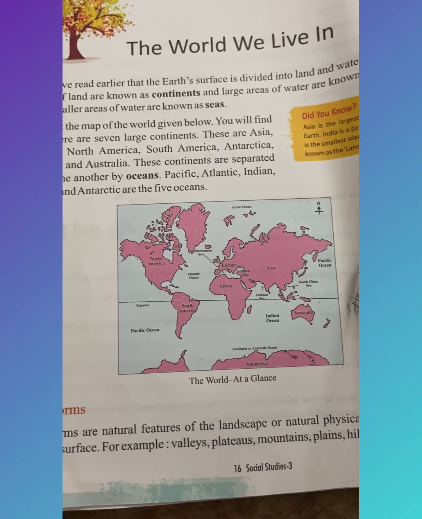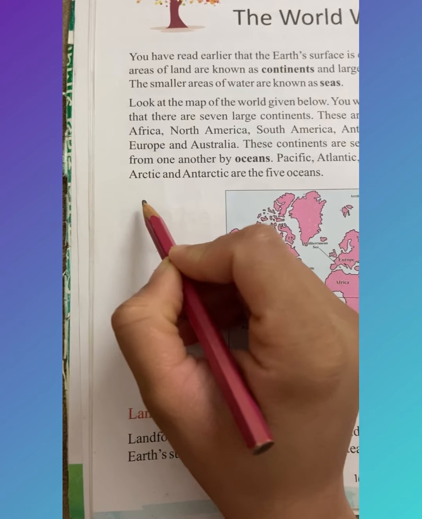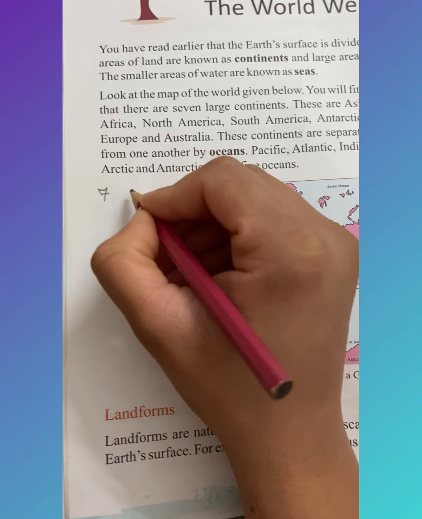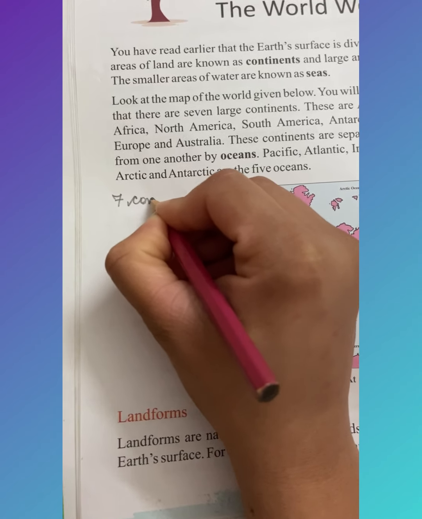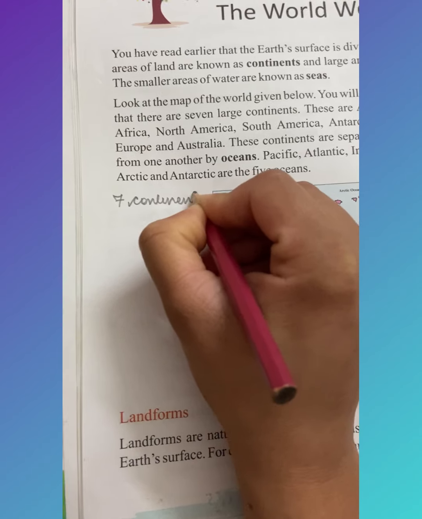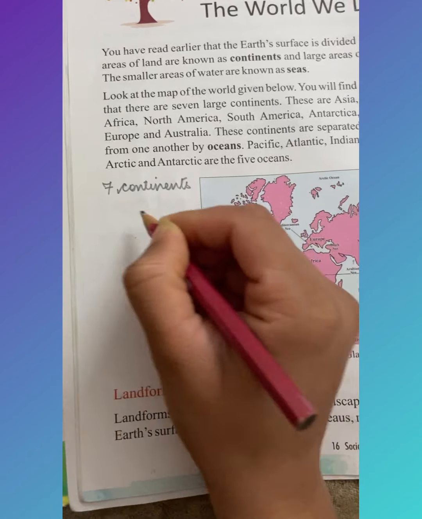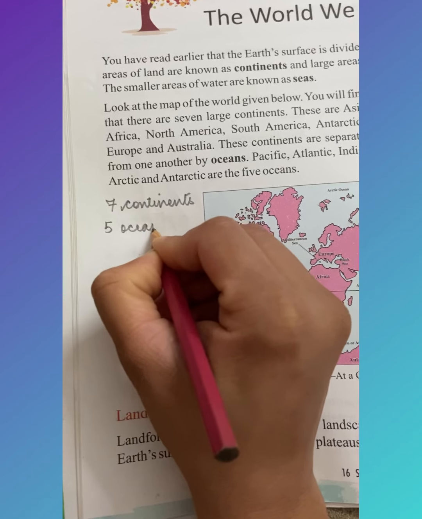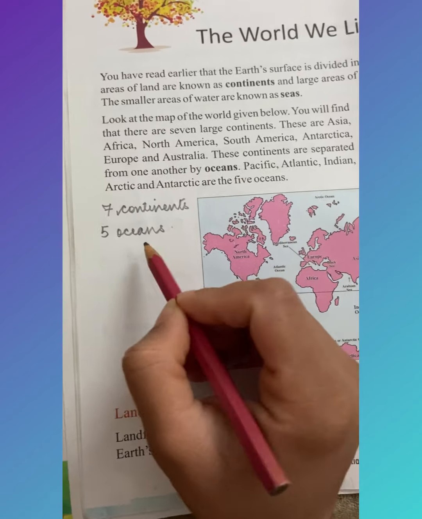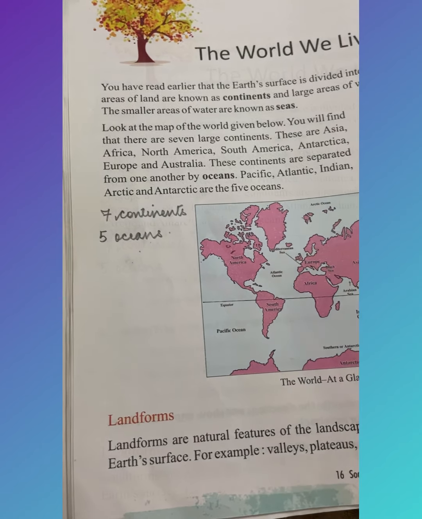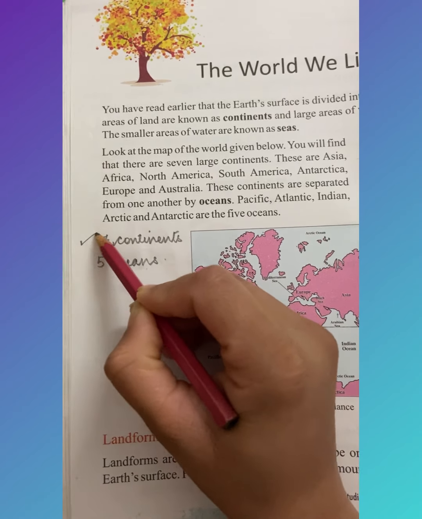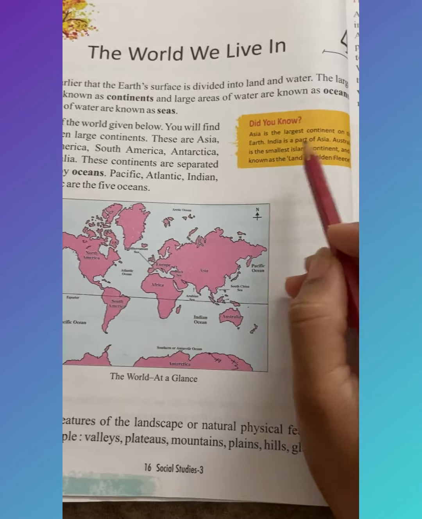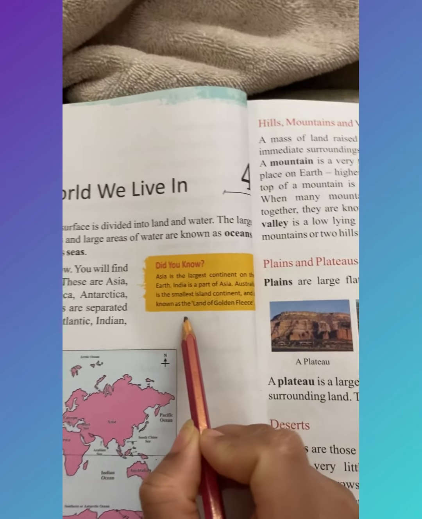Okay, children, you can write it at the side of your book: we have 7 continents and 5 oceans. You all write it at the side of your book, okay? Now children, always remember these 2 points. All right? We are also going to read, did you know?